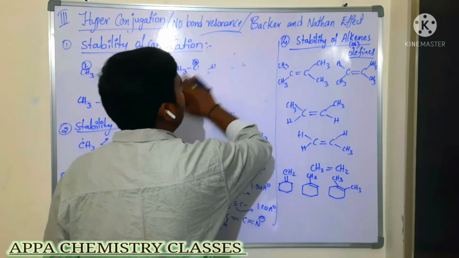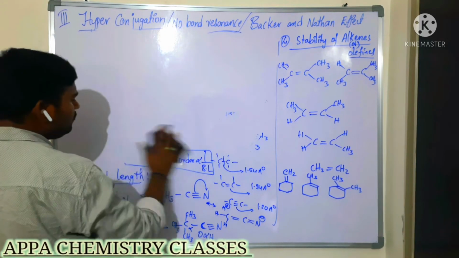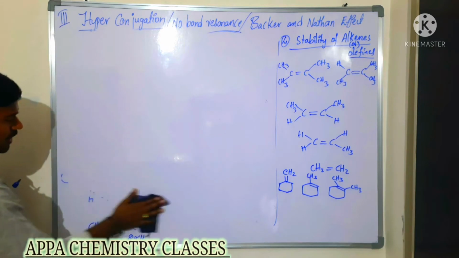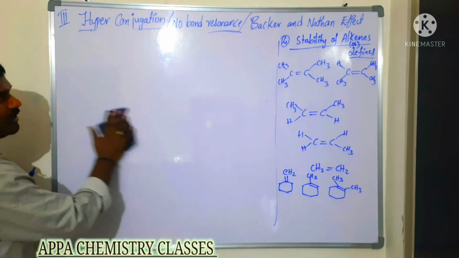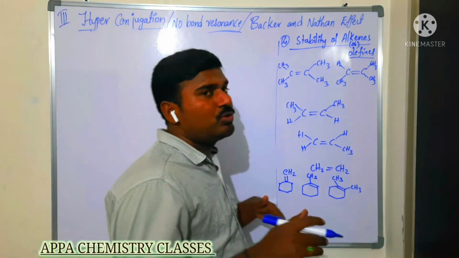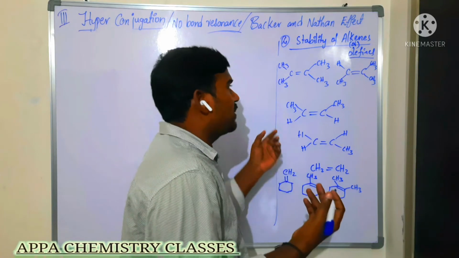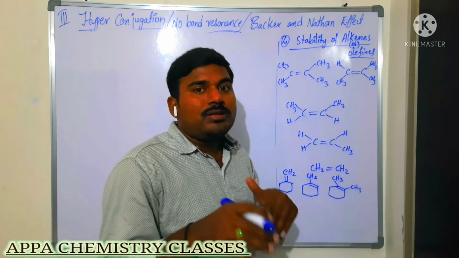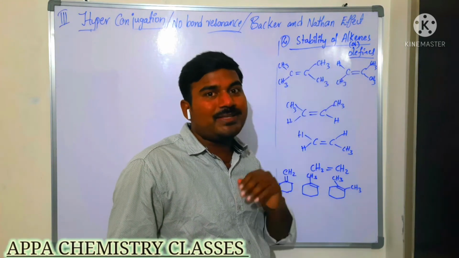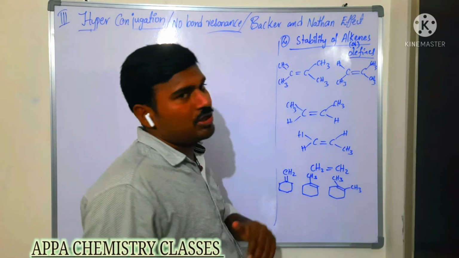Next we are going to see the stability of alkenes, which is very, very important. We'll follow the Saytzeff rule, we can say. In alkenes chemical properties we'll discuss that. According to the Saytzeff rule, more substituted alkenes are more stable. That is, if more substituents are present on the double bonded carbon, then it is more stable. That is, the stability of alkenes and olefins is explained by the Saytzeff rule. Here we can also explain based on hyperconjugation.